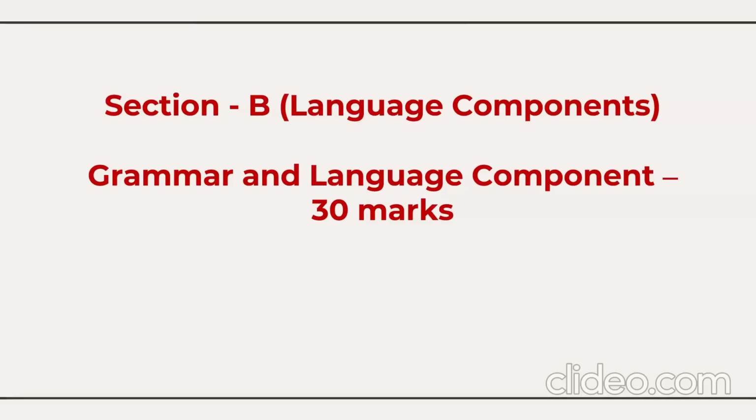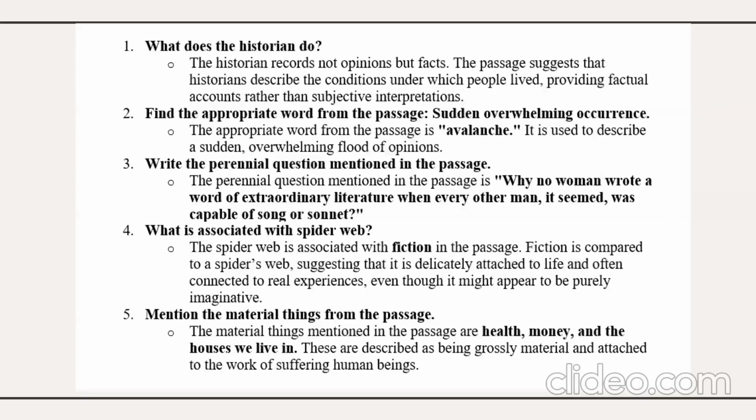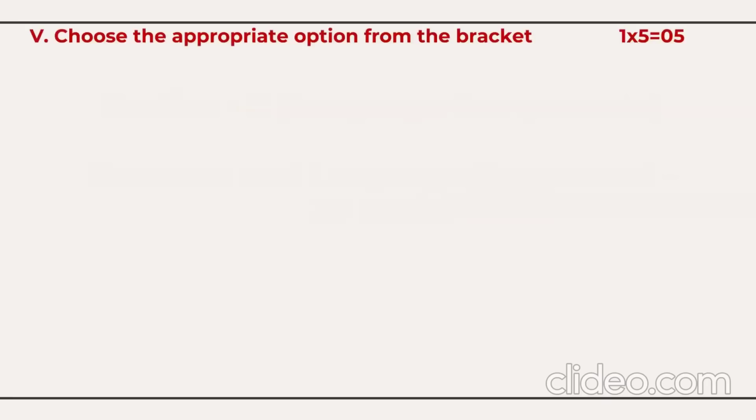So now we are moving to Section B, that is the language component, the grammar and language component for 30 marks. In this section, the first question is a comprehension passage. You need to read the passage and answer 5 questions based on it. The second question is from prefix and the vocabulary questions. Each question is for 5 marks, and 5 questions will be given here.